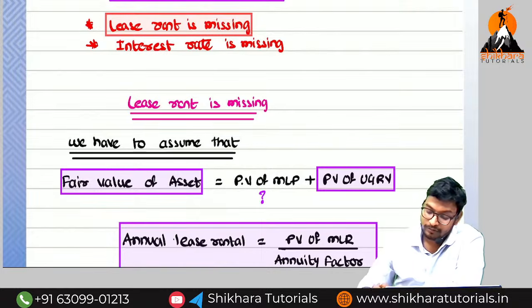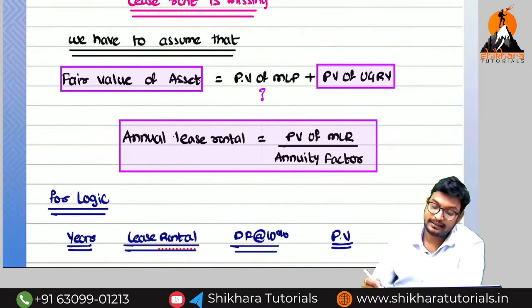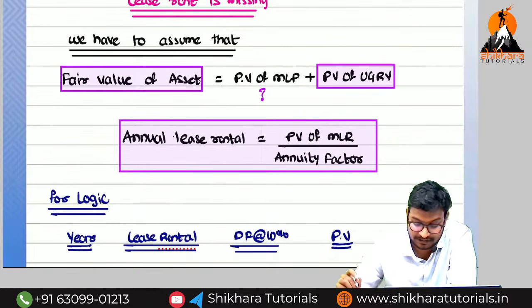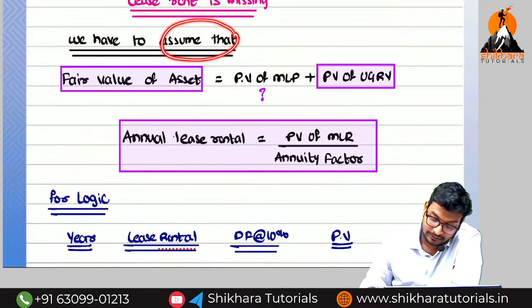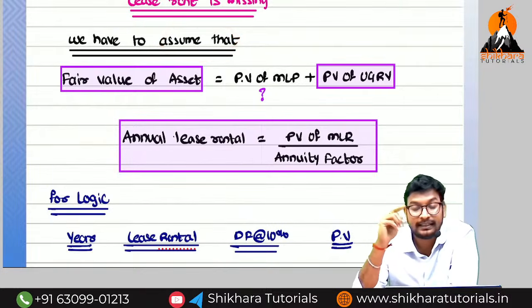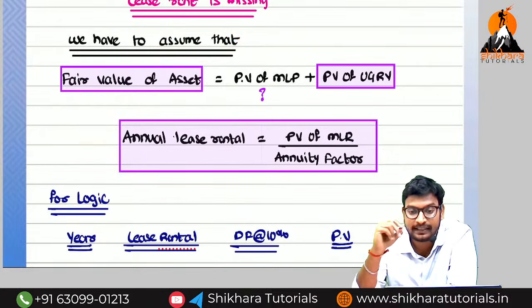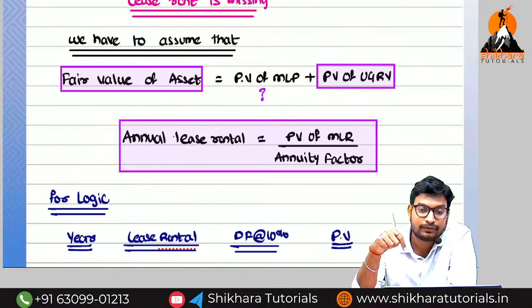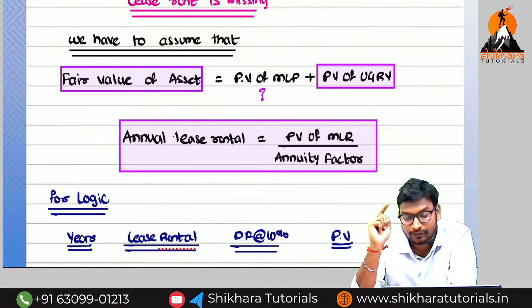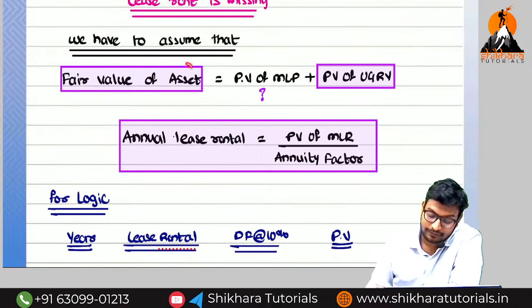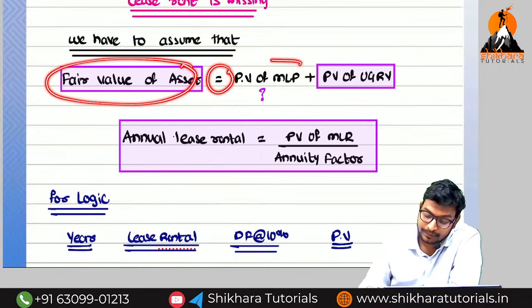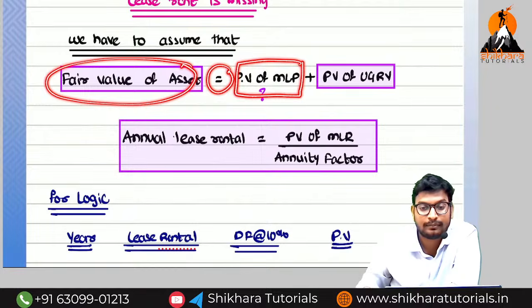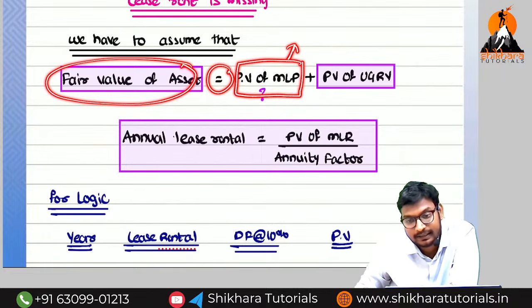Okay, now. So how to identify, sir? Here there is one assumption. We have to assume the fair value of asset. If it is a finance lease, what is the one condition, ma? Present value of minimum lease rentals must be substantially equal to the fair market value of the asset. Do you remember that condition? In the same way, the fair value of asset is equal to the present value of minimum lease rentals. What is the meaning of minimum lease rentals, ma? Lease rent received, okay, na? Plus guaranteed residual value. Lease rent received plus guaranteed residual value.